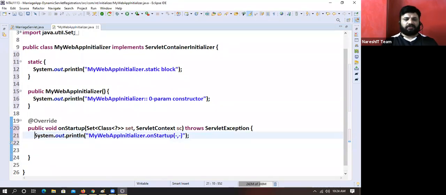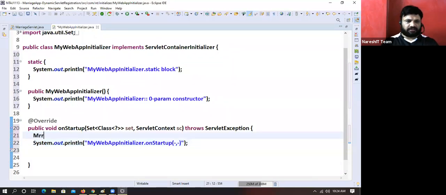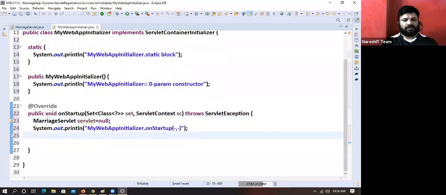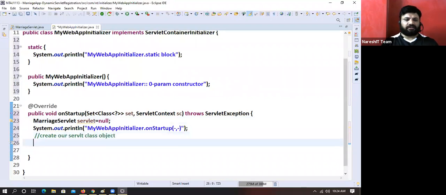Okay, that's good. Next, what is the servlet? MarriageServlet servlet equals null. Create our servlet class object. Again, I am telling, don't use this option as a hobby. When all doors are closed, only then think about this option. Take a Spring MVC application with 100% code or Spring Boot.